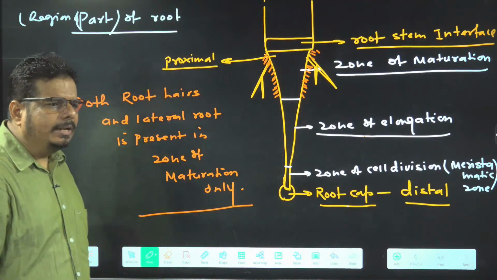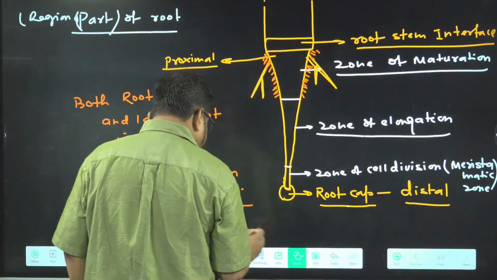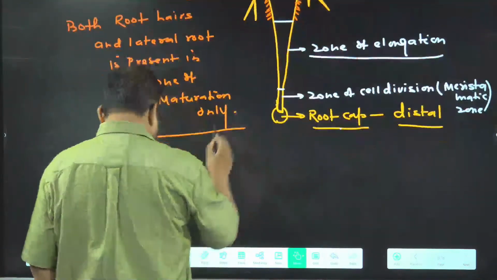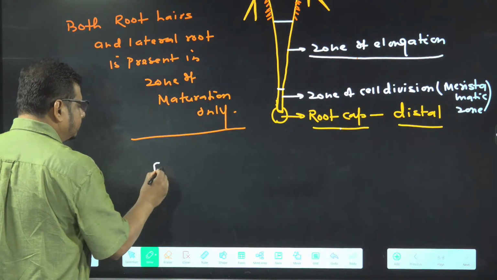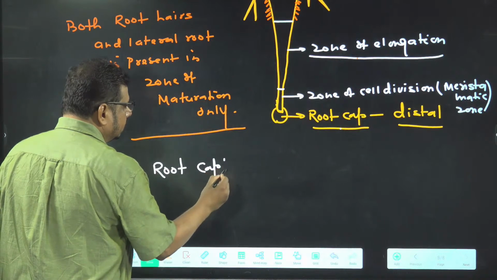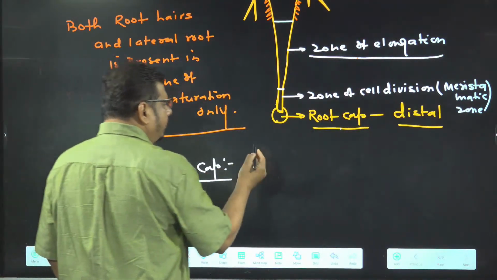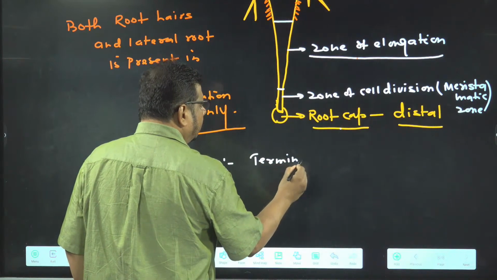Now I am going to tell you about each one by one. I am starting with root cap. I will give a brief idea about each. Root cap: if you talk about root cap, it is terminal in position.